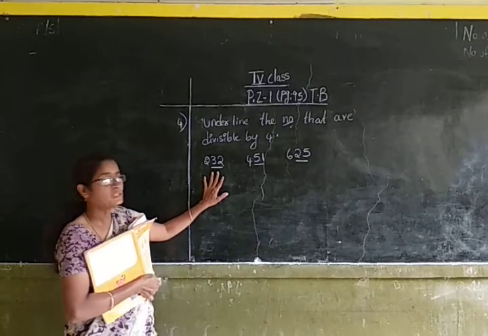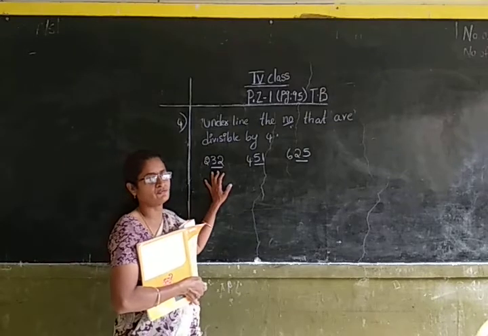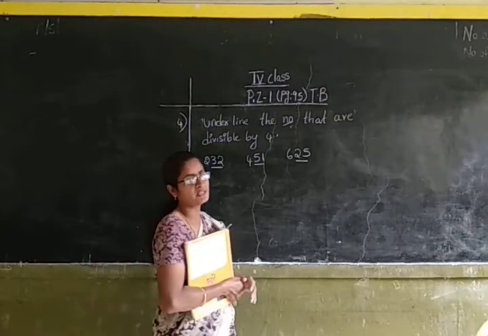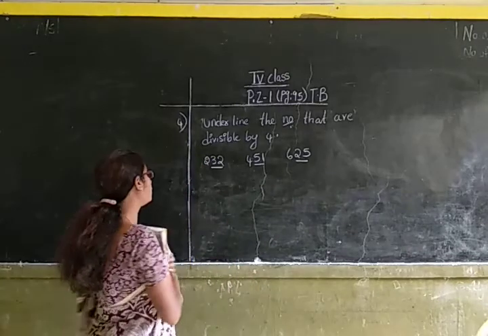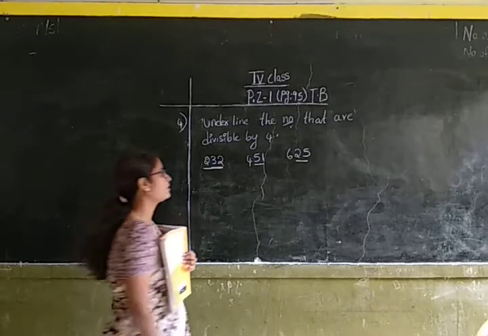Here 32 is divisible by 4. Okay children, 32 is divisible by 4 because 4 8s are 32. Isn't it? 4 8s are 32. So 32 is divisible by 4, so the whole number is divisible by 4.